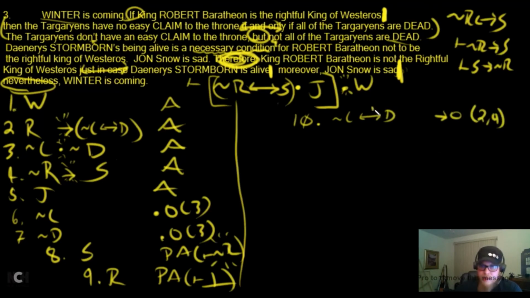What should we do with this double arrow? Break it down. Squiggle C, arrow D, and D arrow, squiggle C. Double arrow out. Line 10 for both. We got 2 arrows here. These are fresh. Can we do an arrow out on either one of them? Yes. Look, we got this squiggle C, arrow D. We have this squiggle C over here. So what does that allow us to get in line 13? D.